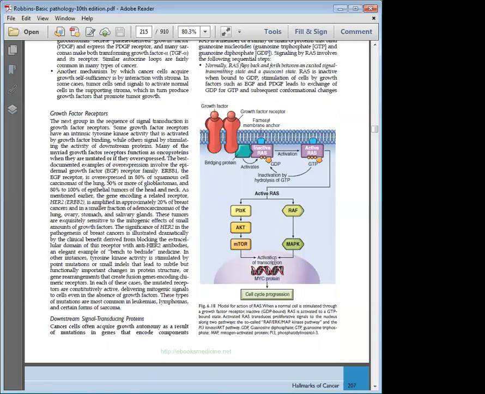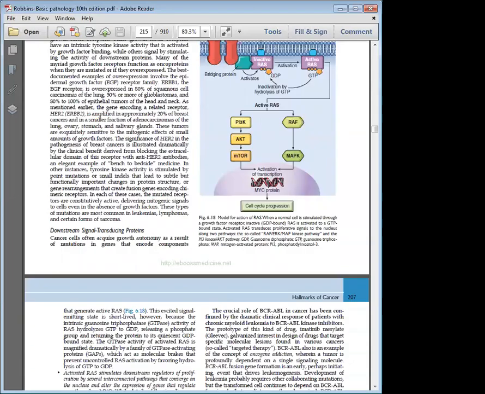This RAS can activate the underlying nuclear transcription through various pathways: PI3K, AKT, mTOR, MAPK, RAF are all other sub molecules which are present in the activation of RAS to cell progression.